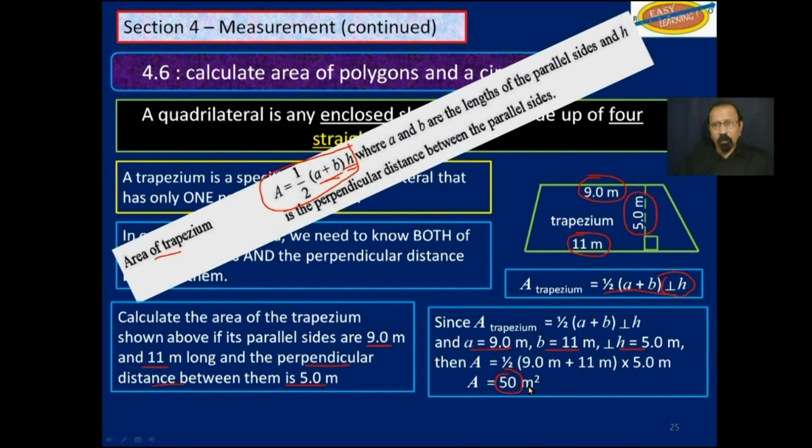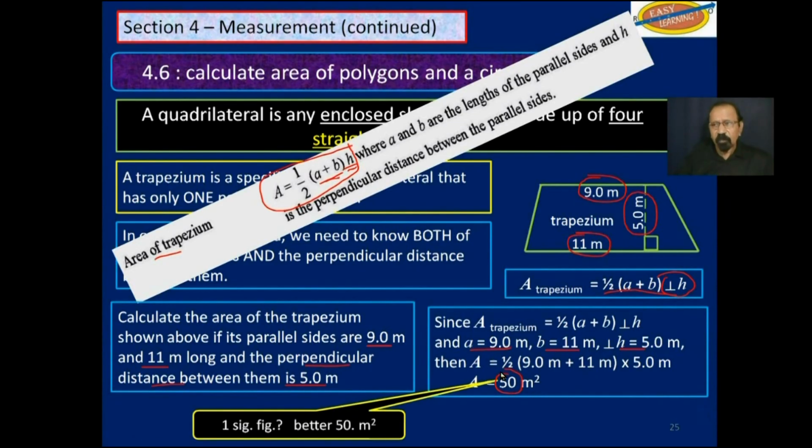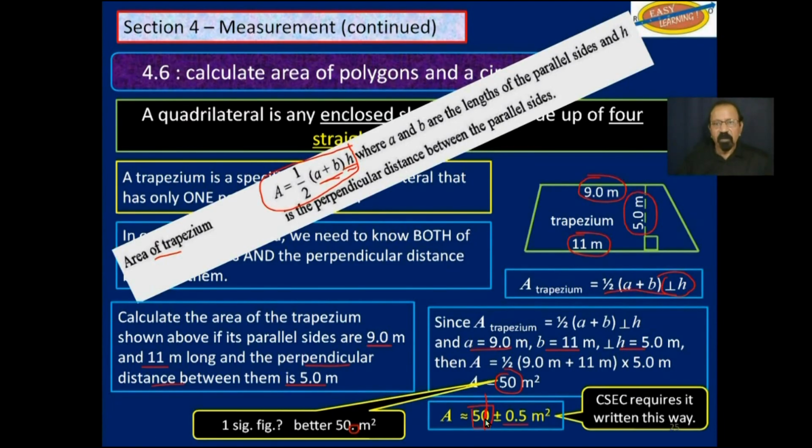Now that looks like one significant figure. It is better to write 50 with a point next to it, or even better still, 50 plus or minus 0.5, meaning that this here is our uncertain digit, and therefore 2 significant figures.